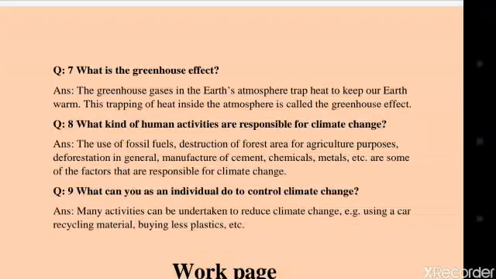Question number 9 is, what can you as an individual do to control climate change? Answer is, many activities can be undertaken to reduce climate change. For example, using a car less, recycling material, buying less plastics, etc.